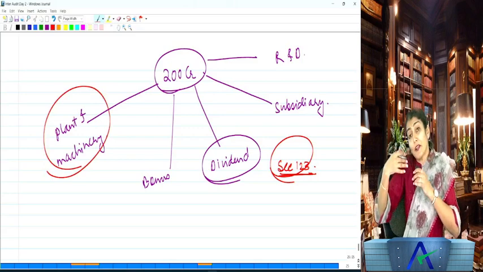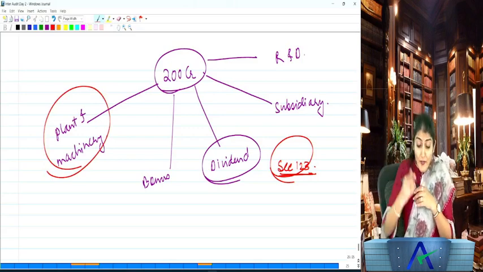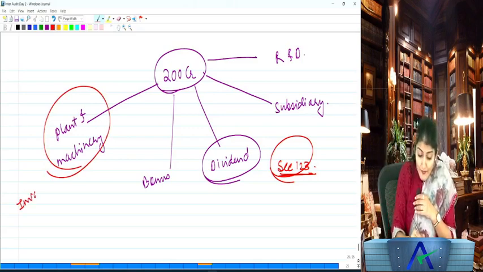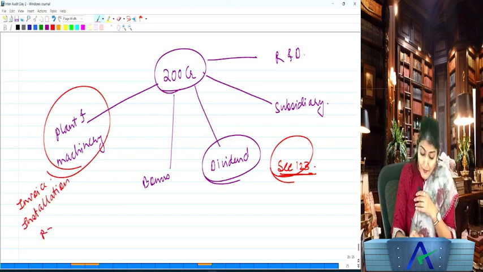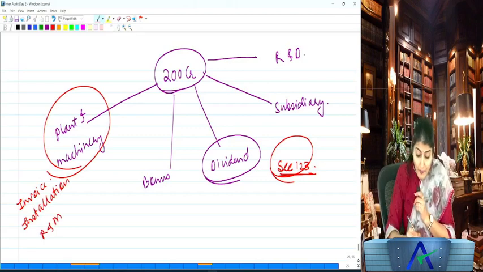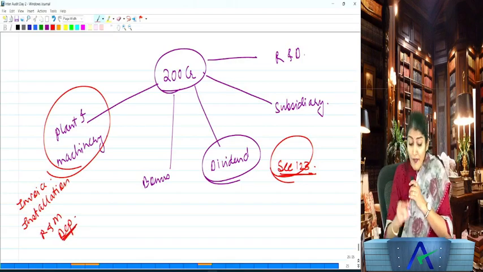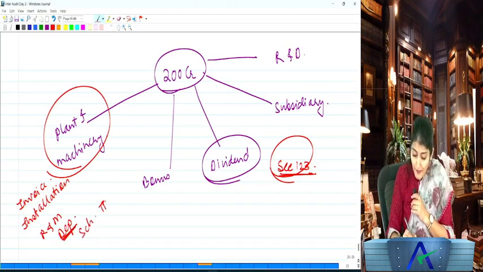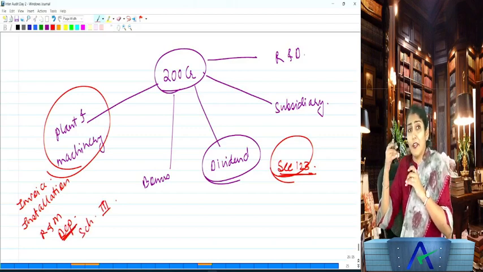Or I come to know that the company has decided to purchase a plant and machinery. So as an auditor, what do I need to check? Whether the invoice is in the name of the company, whether the installation charges have been added to the cost of the asset, whether repairs and maintenance has been charged to profit and loss account, then whether the depreciation has been charged from the date the asset is ready to use, and whether the Schedule 3 disclosures have been given. As an auditor, this is what I need to check.